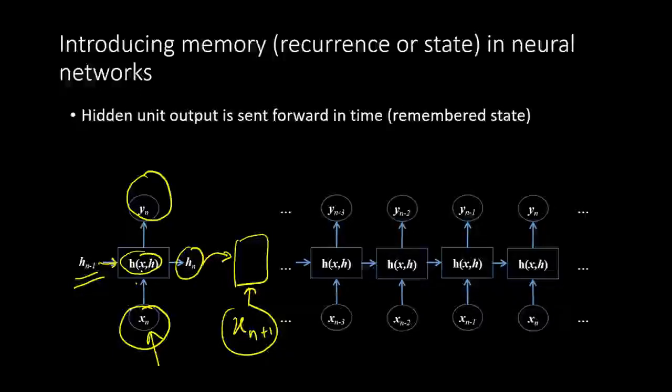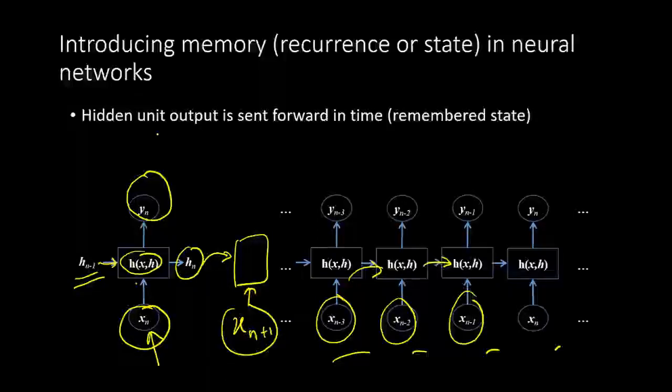Here's what the sequence might look like. If we have x of n minus 3, we will get h of n minus 3, which goes to the computation on x of n minus 2, which gives you h of n minus 2, which goes to the computation on x of n minus 1 and so forth. So this state, the hidden unit output, is sent forward in time and it's a remembered state.